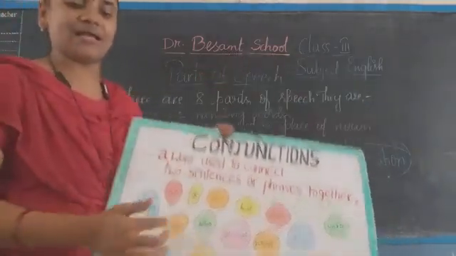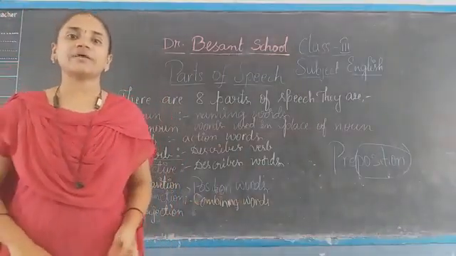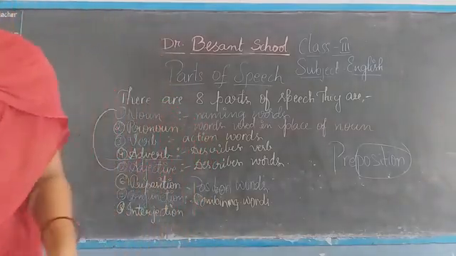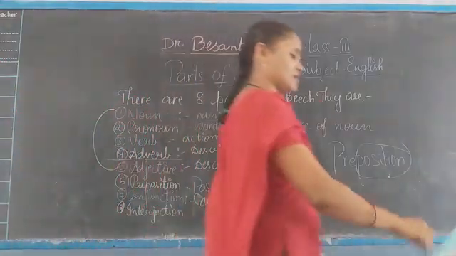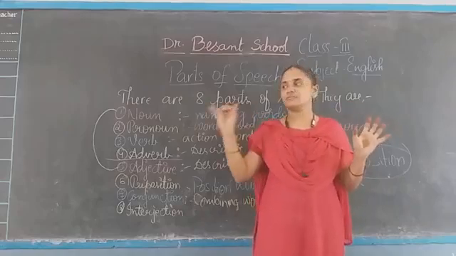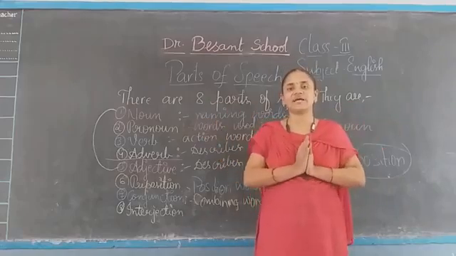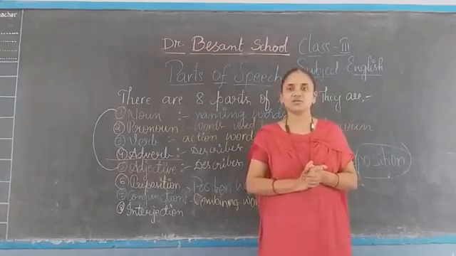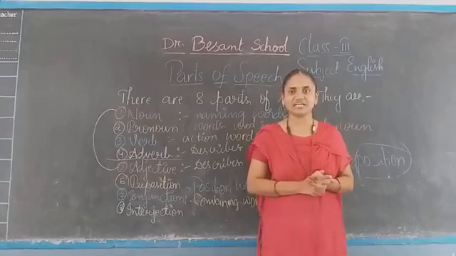Once, after, while. Okay. The mother finished her work while the baby was sleeping. When did the mother finish her work? While the baby was sleeping. So mother finished her work, baby was sleeping. These two we combine using while. So while will also be a conjunction. Yes or no, children? So I think you are clear with conjunctions.